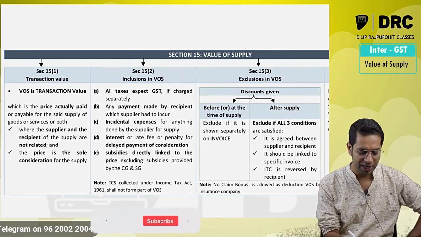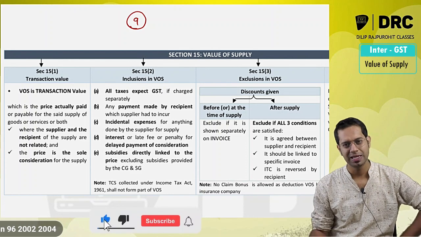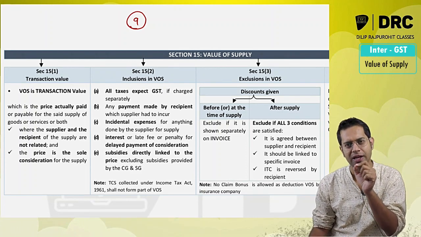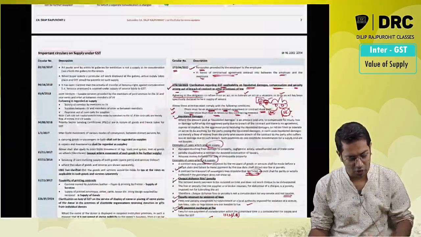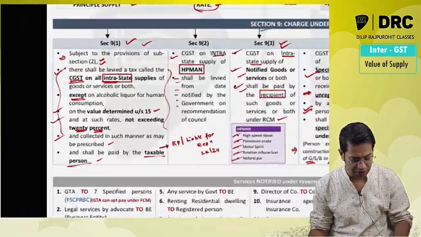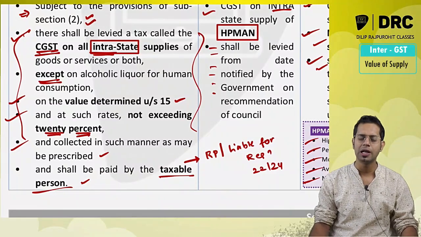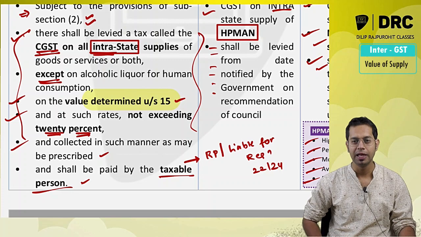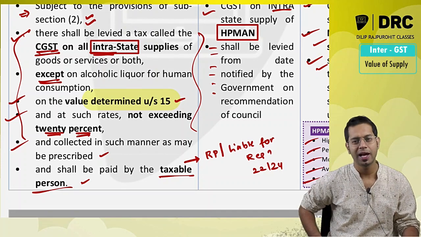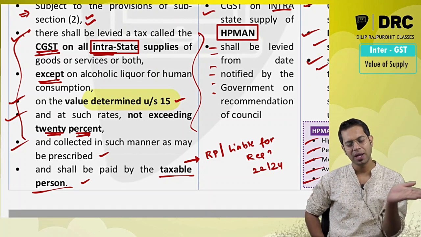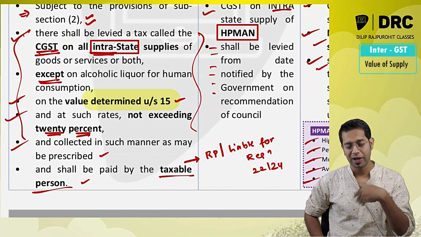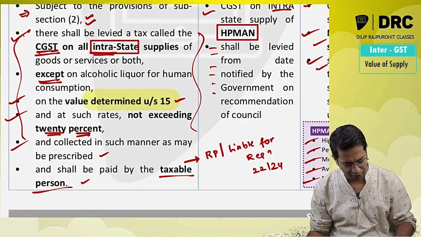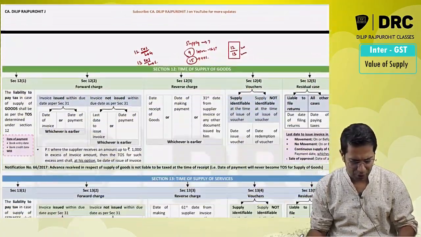Section 9, which is the charging section, says: subject to the provision of subsection 2, there shall be levied a tax called central goods and services tax on all intrastate supply of goods or services or both, except on alcoholic liquor for human consumption, on a value determined under section 15. So they are going to levy some taxes whenever you make any kind of supply, and the value for that particular supply is required to be determined as per section number 15. So today we will be discussing this particular section.